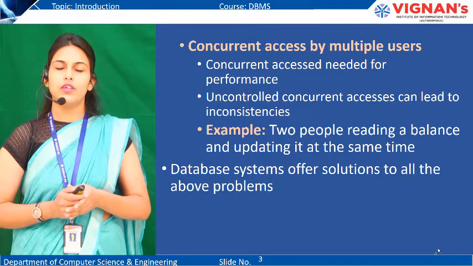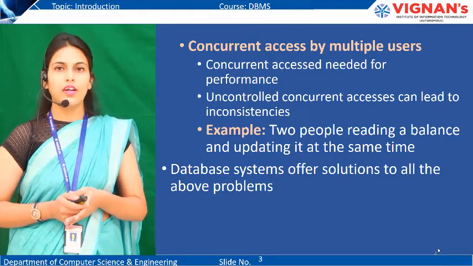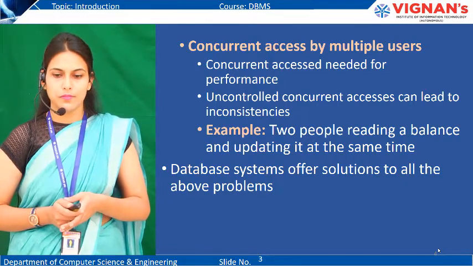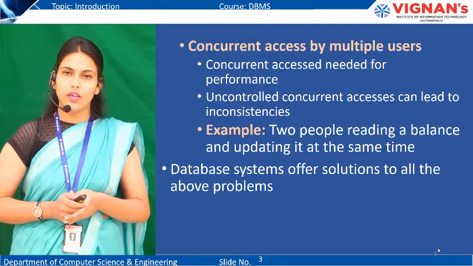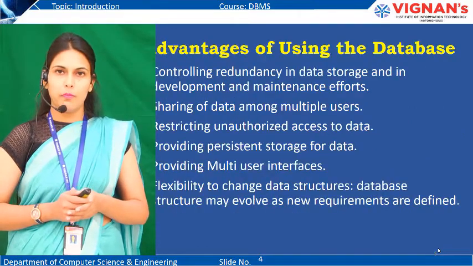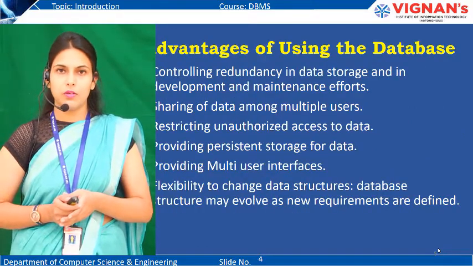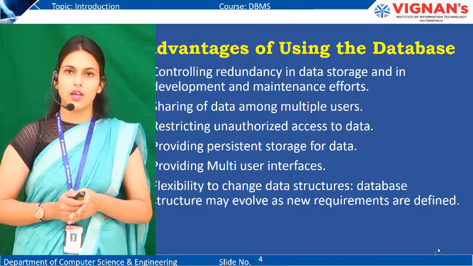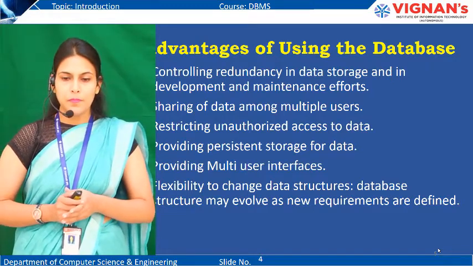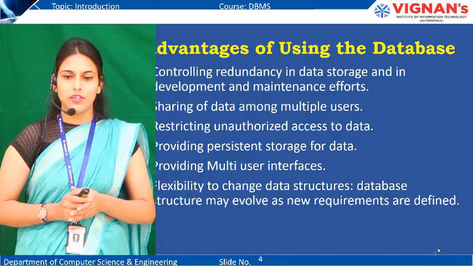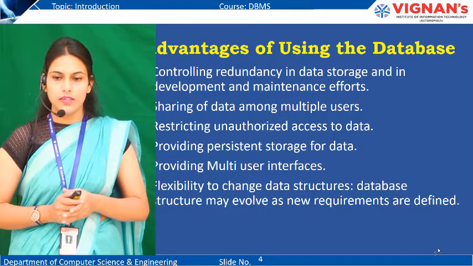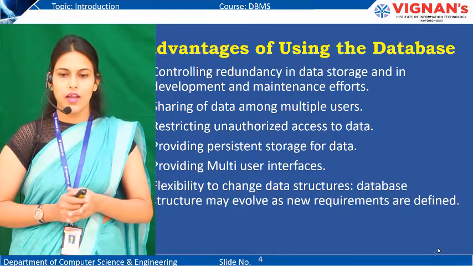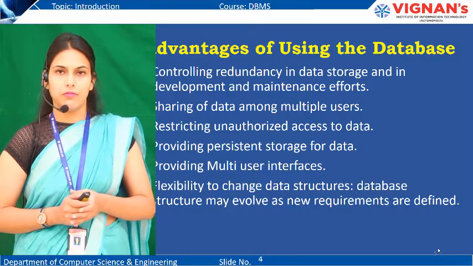Now we will discuss what are the advantages of DBMS. You can now connect the drawbacks and the advantages of DBMS, and see how these two concepts are interrelated. The first advantage is controlling redundancy in data storage and development and maintenance efforts.